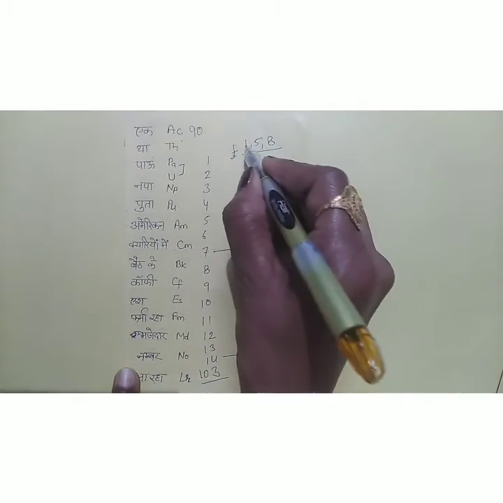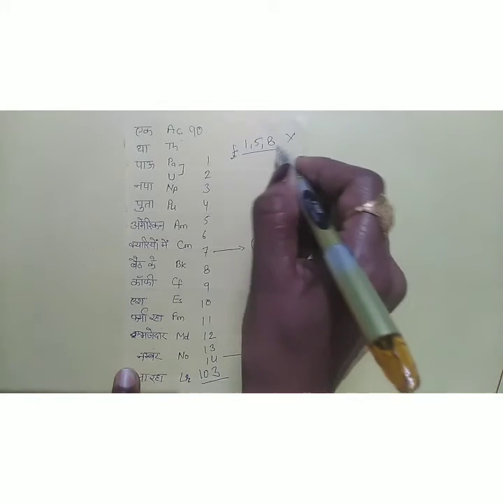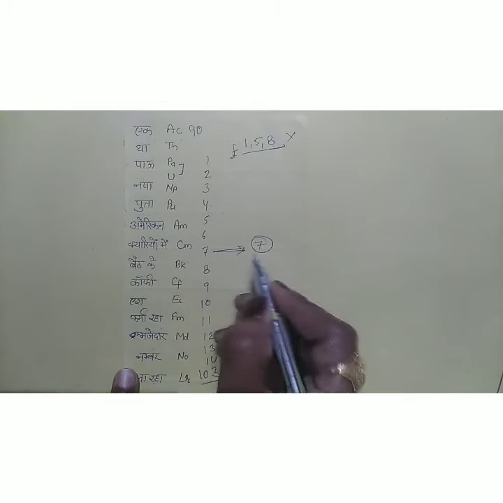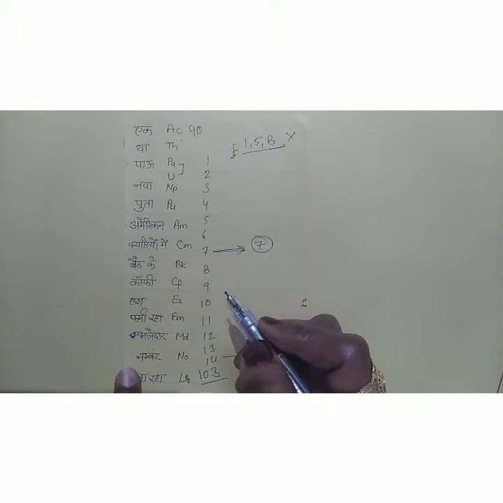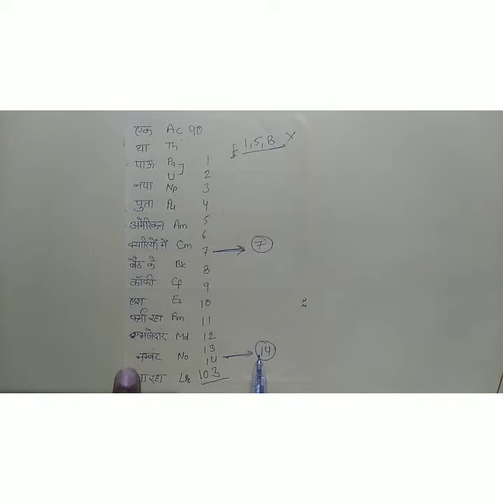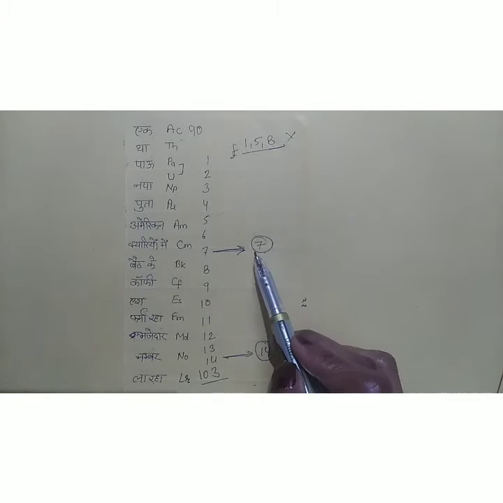There is no 1, 5 and 8 in actinoids. As I discussed in d block and lanthanides, there is no change in half filled and fully filled configurations, so we only repeat 7 and 14.